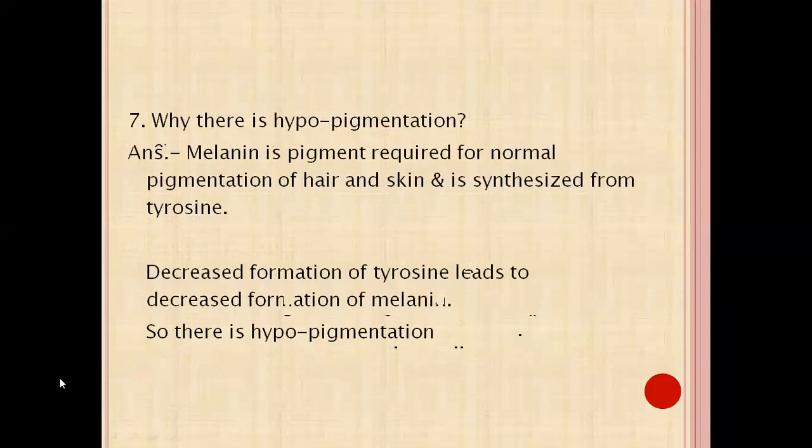Question number 7, why is there hypopigmentation? Because melanin is the pigment required for normal pigmentation of hair and skin, and that is synthesized from tyrosine. So in case of phenylketonuria, there is already decreased formation of tyrosine, which leads to decreased formation of melanin. So there is hypopigmentation in case of phenylketonuria.